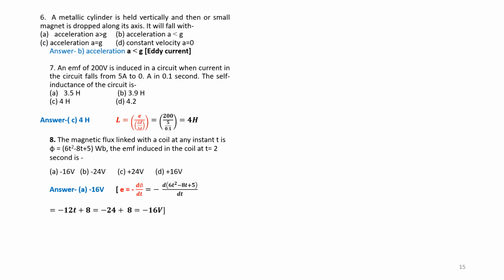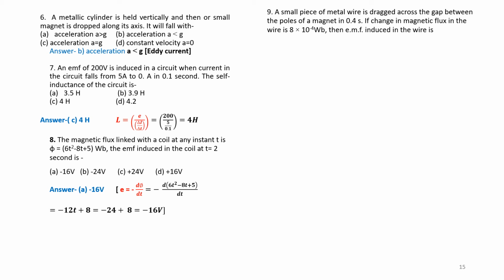If the number of turns per unit length of a solenoid is doubled, keeping the other dimensions the same, then its self-inductance will be half, doubled, 4 times or 8 times. Again, you make the calculation using the formula L is equal to mu naught N square times l times A. That is, L is proportional to N square. Therefore, when N is doubled, N square becomes 4 times, so the answer is C, 4 times.